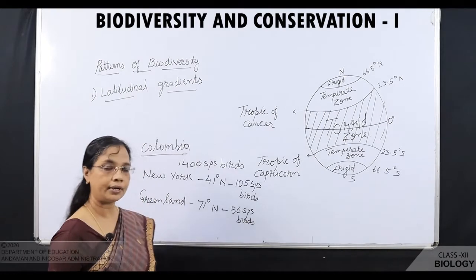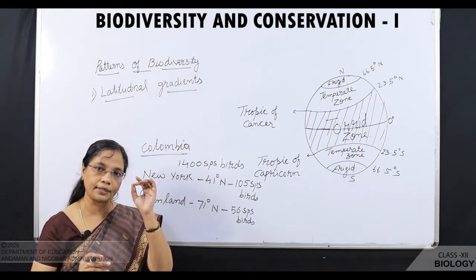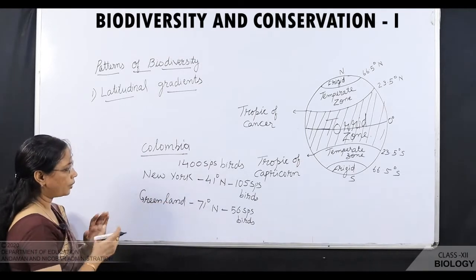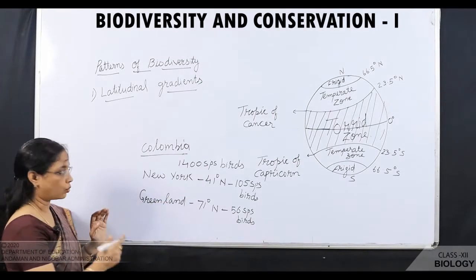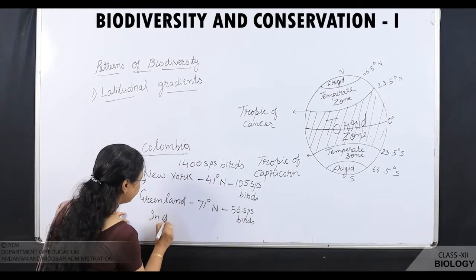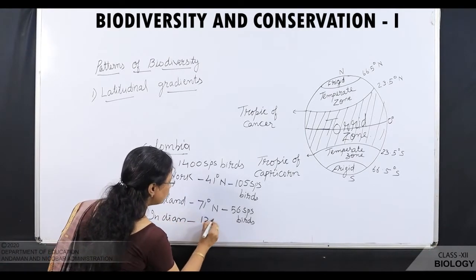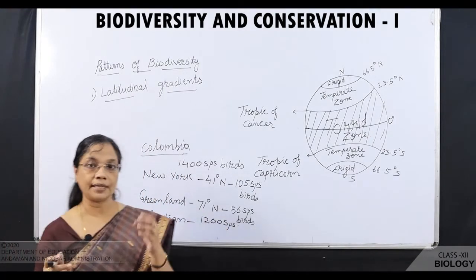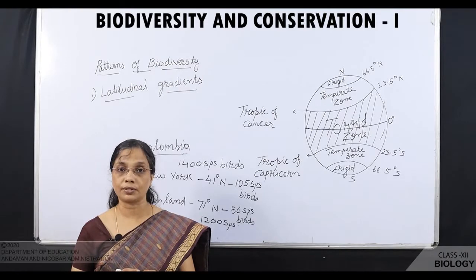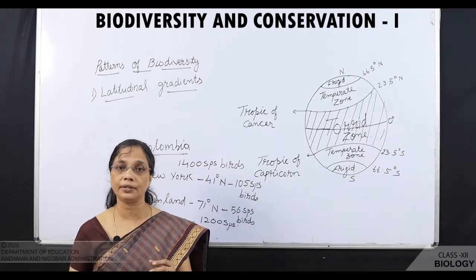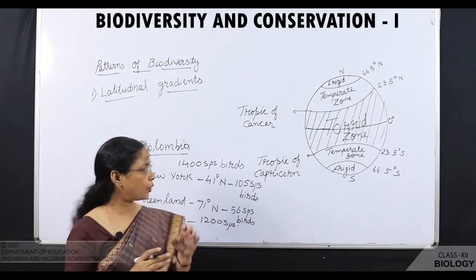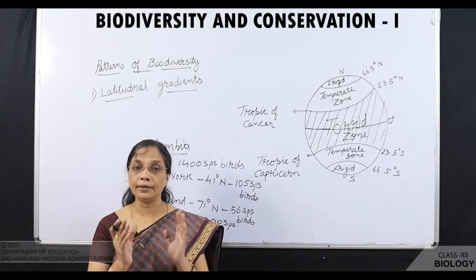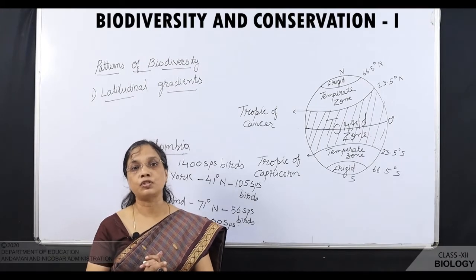Now, what about our country? Some part is located in the temperate region and some in the tropical region. Okay, so India is also having 1,200 species of birds. Now, take the example of the Amazonian rainforest, which is also located in the tropical region. In this Amazonian rainforest, you can also see abundant diversity of species.